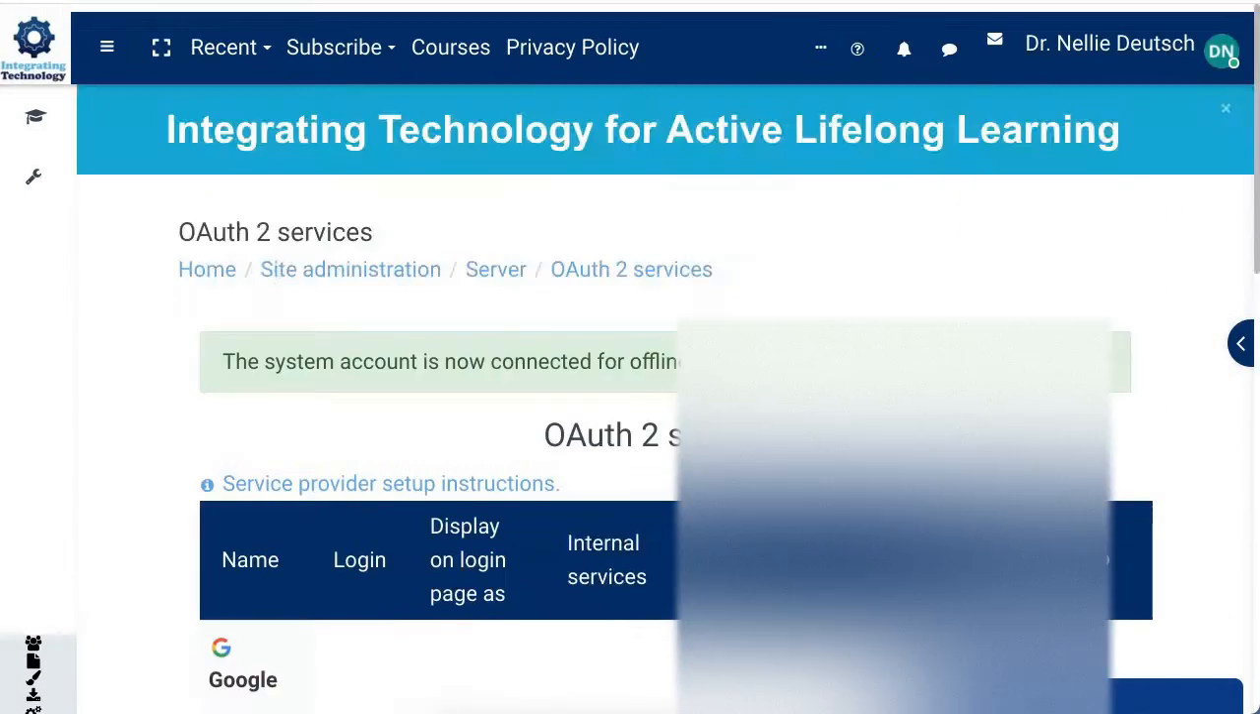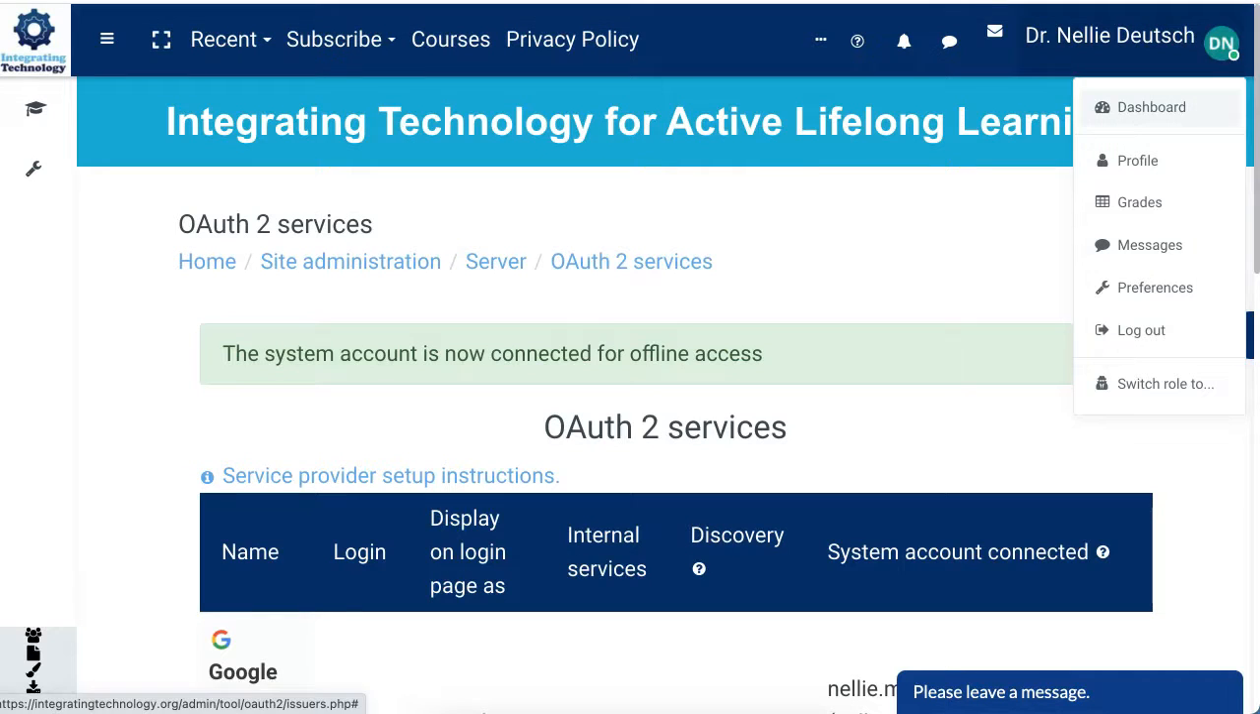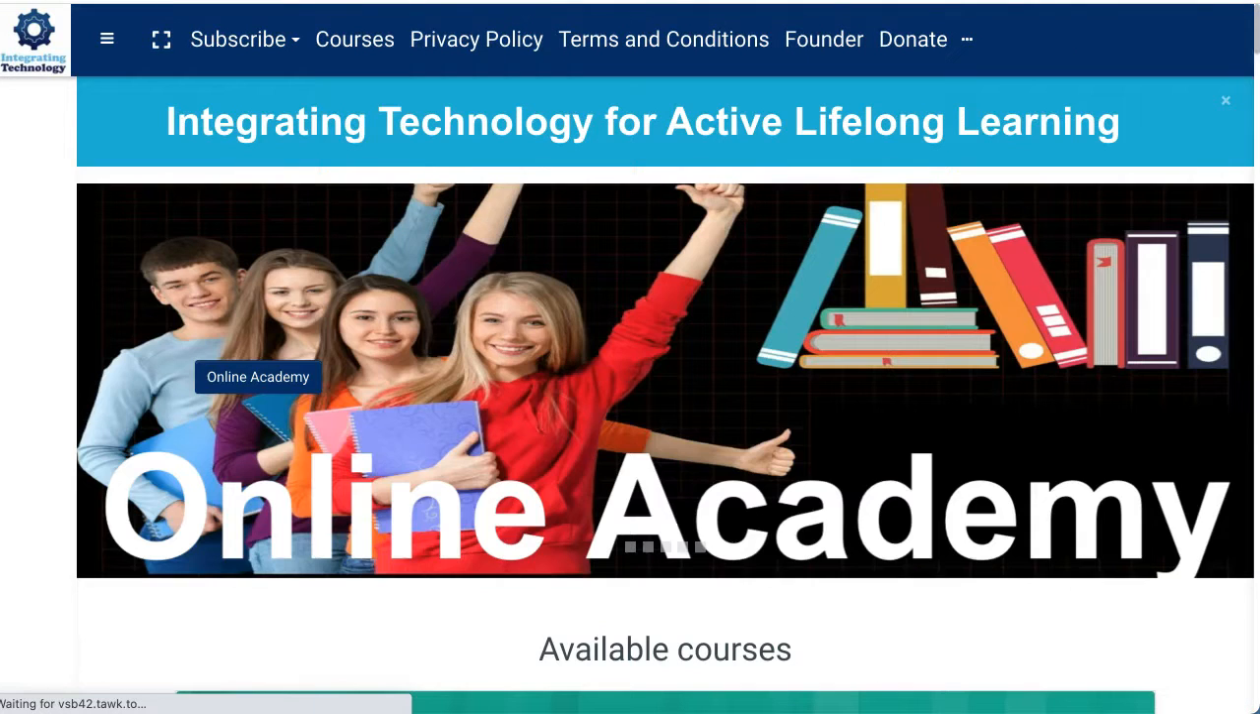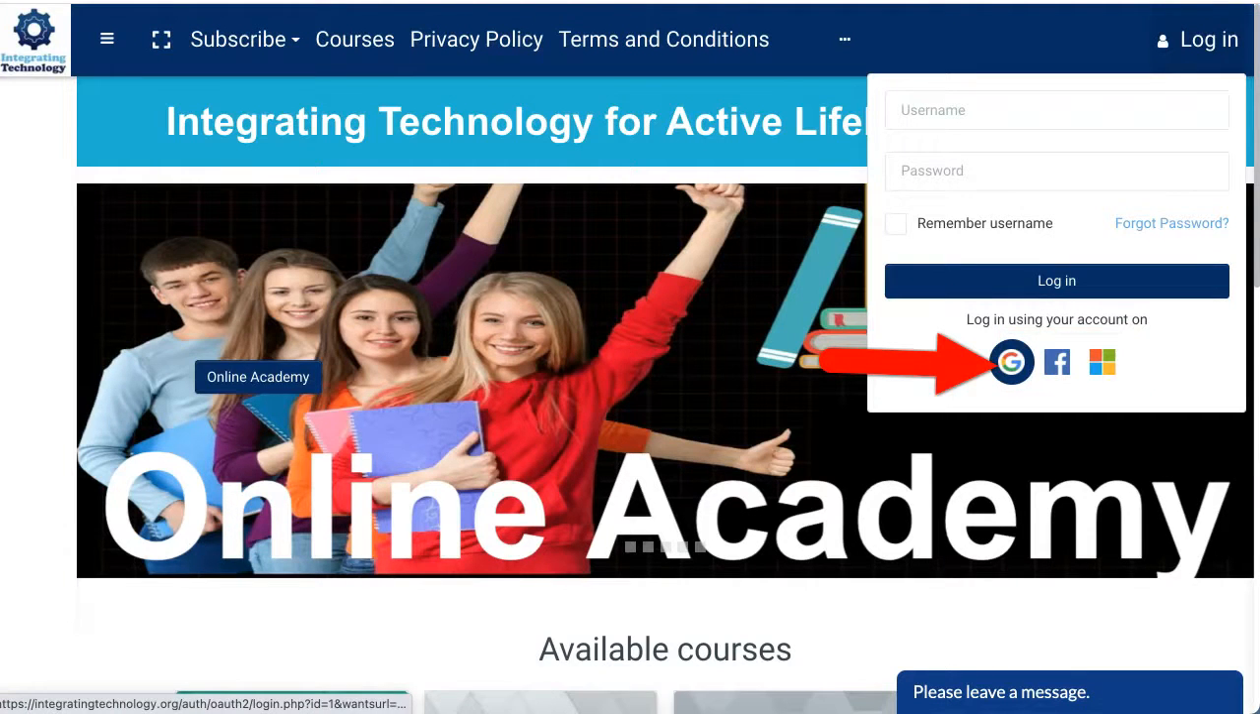And that's it. Hope this has been of help and you're able to add authentication services to your Moodle site. Just to show you what they look like, I'm going to go into the login and show you. There's Google, Facebook, and Microsoft authentication systems. You can have others too.